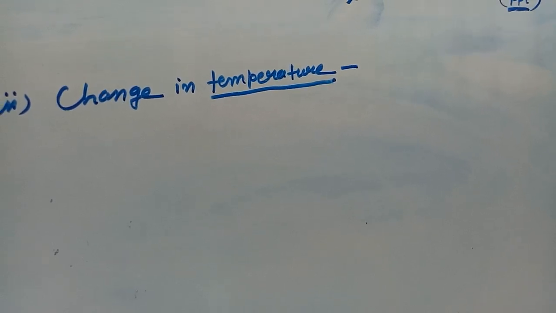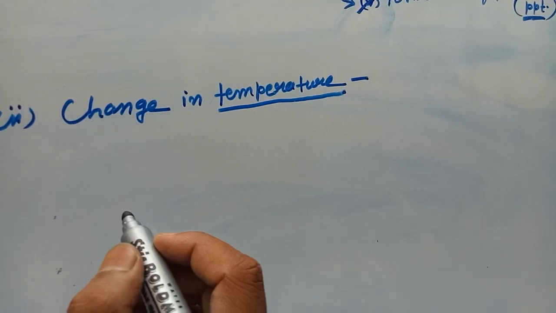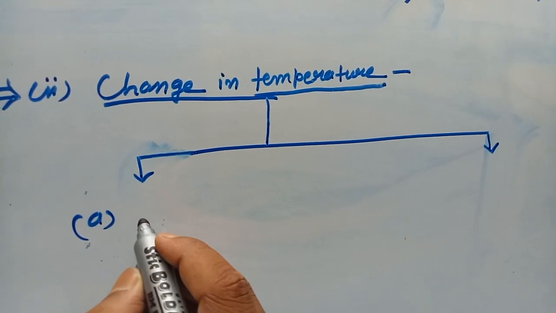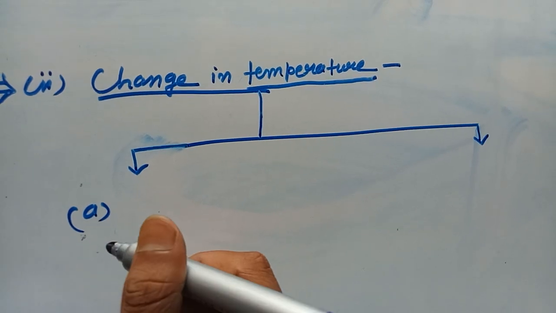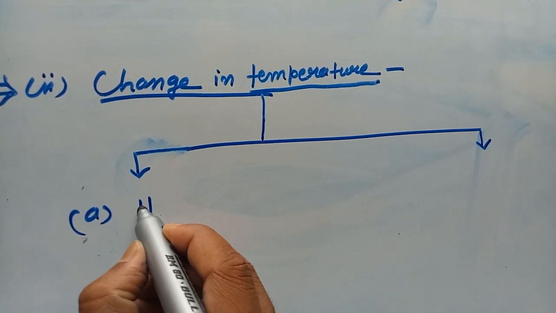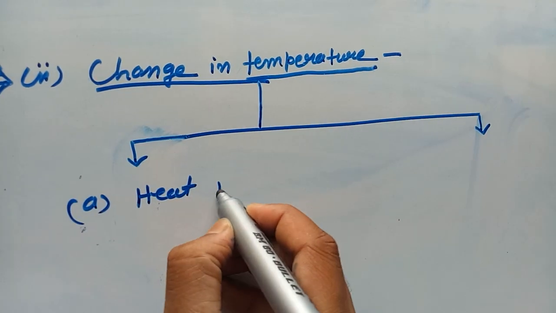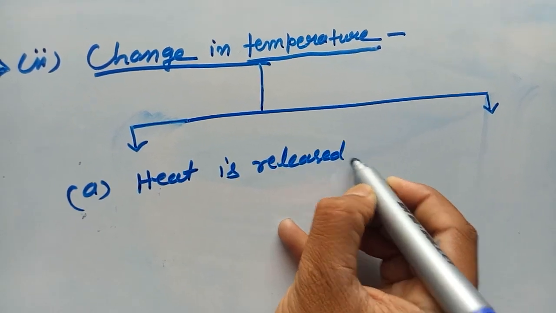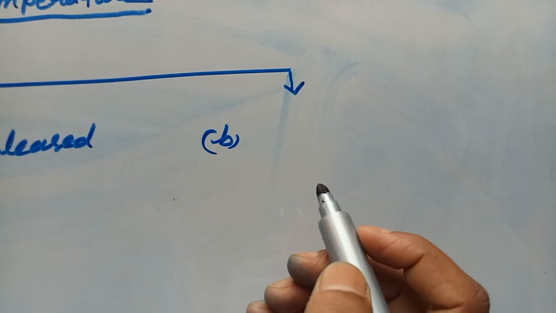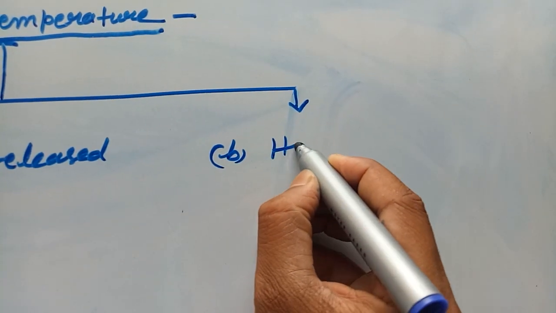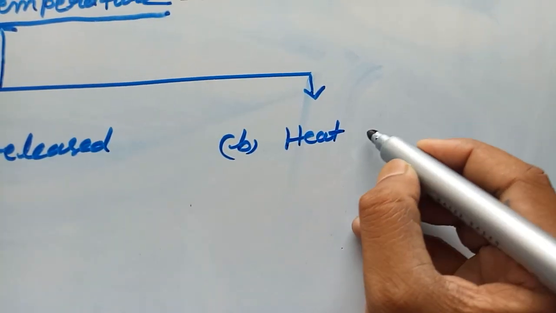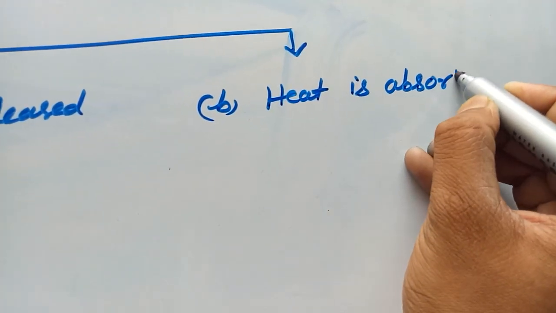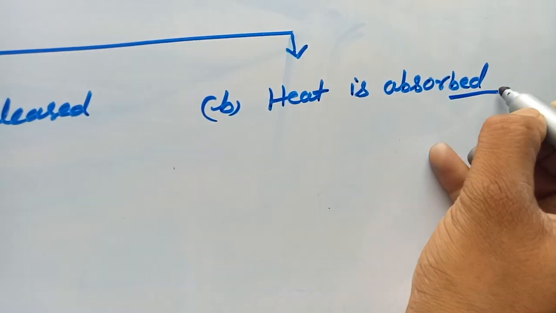It means in a reaction there are two possibilities. In some reactions heat is released, and in some chemical reactions heat is absorbed.